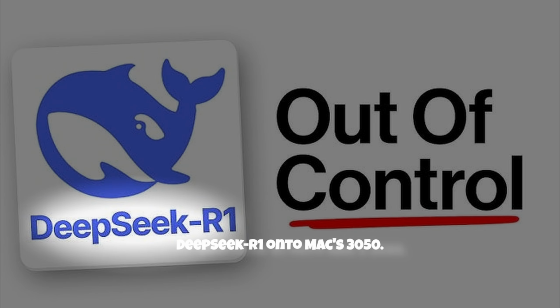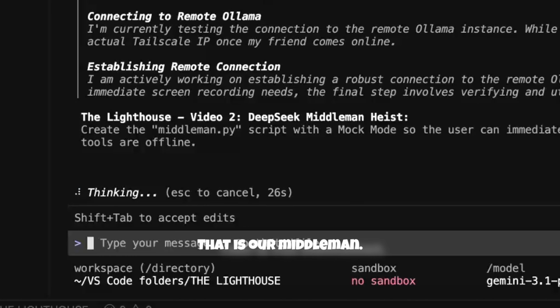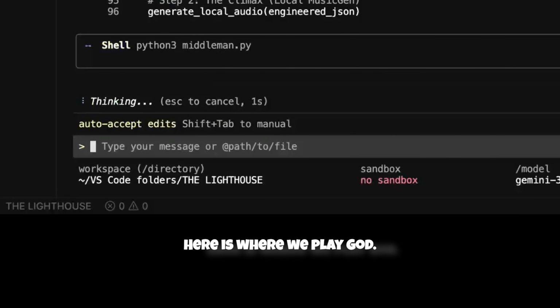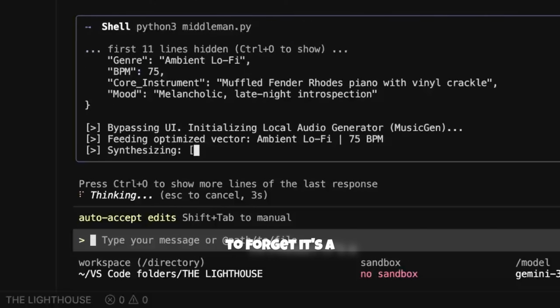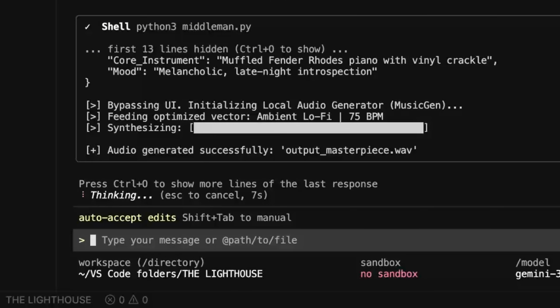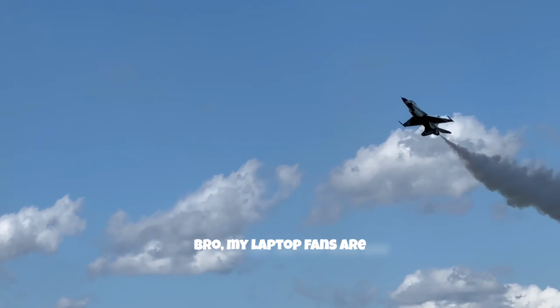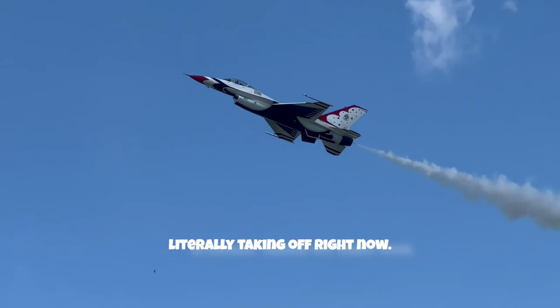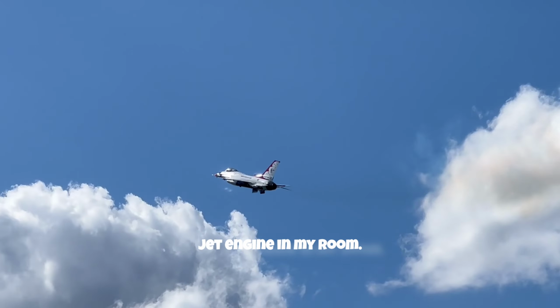We are loading DeepSeek R1 onto Mac's 3050. That is our middleman. Here is where we play God. We're brainwashing DeepSeek to forget it's a coding assistant and believe it is an elite music producer. Look at this system prompt we injected. Bro, my laptop fans are literally taking off right now. It sounds like a jet engine in my room.